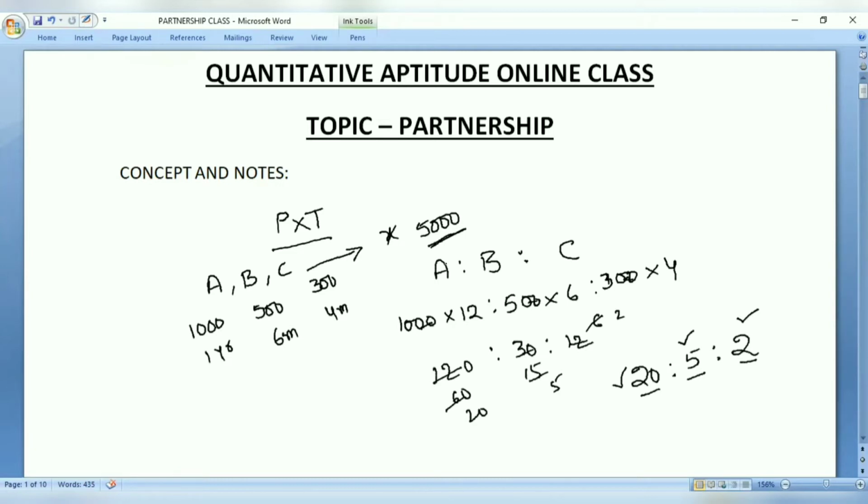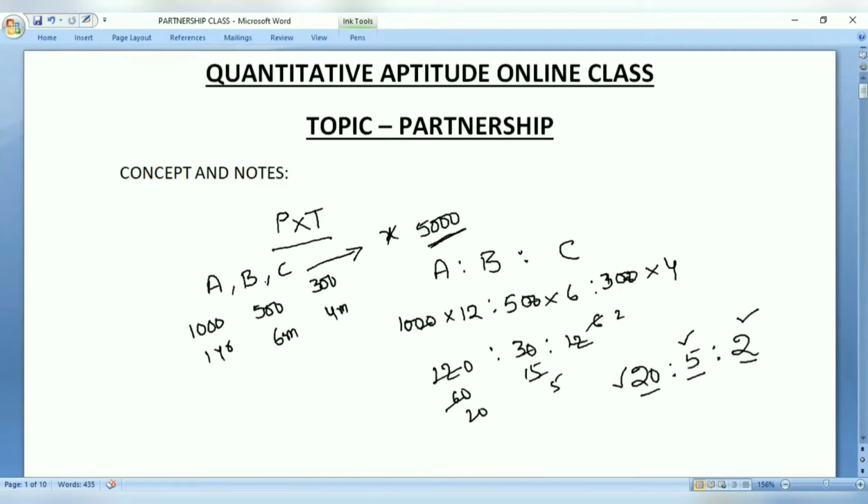At the end of the day, if somebody is having a business, there are some partners. Let's say in our case we have three persons. There could be four or any number of persons. Two or more is considered a partnership. Every person might have contributed some amount of money for some period of time. If the time period is not mentioned for everyone, consider that everybody invested for an equal amount of time.